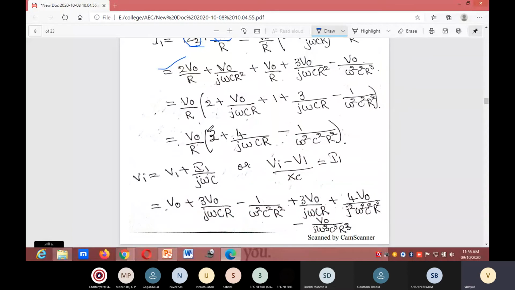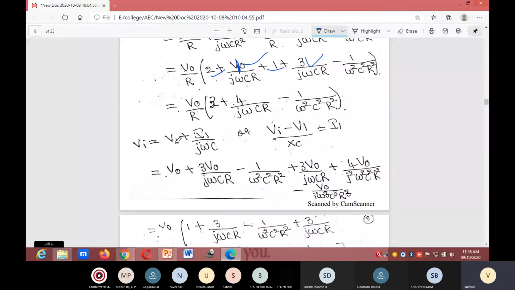So 2 plus 1 gives 3, plus the remaining term: 4 divided by j omega cR minus, here we already took common, so you will get 1. This is not V0, this is a 1. So you will get 4 divided by j omega cR minus 1 divided by omega square c square R square.